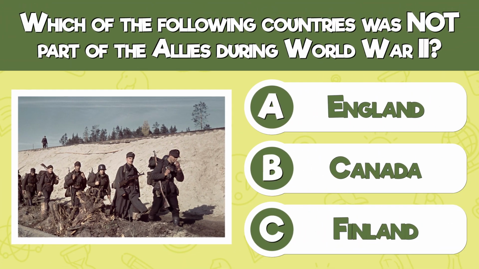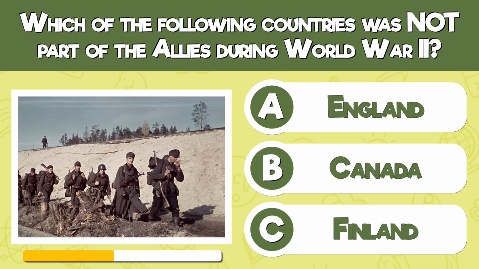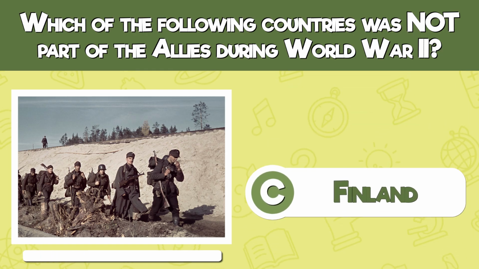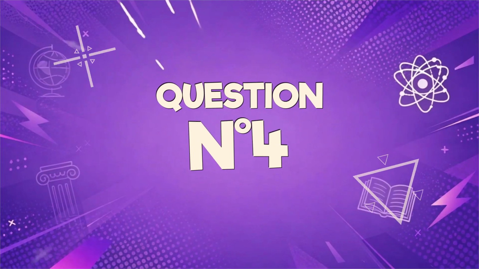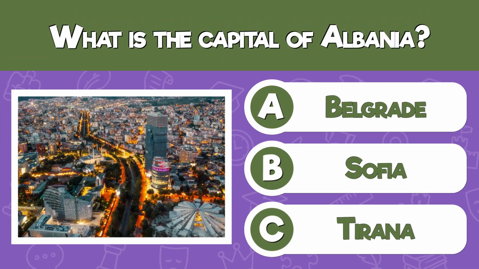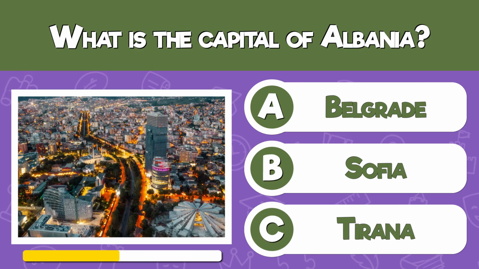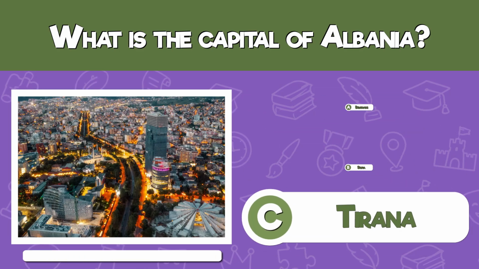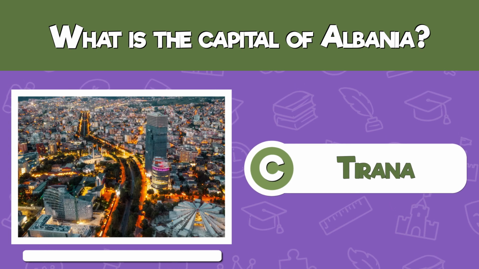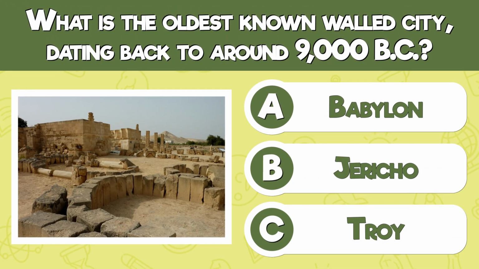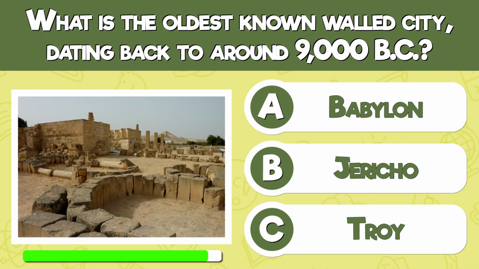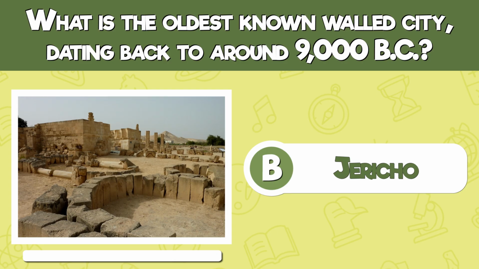Which of the following countries was not part of the Allies during World War II? Finland. What is the capital of Albania? Tirana. What is the oldest known walled city, dating back to around 9000 BC? Jericho.